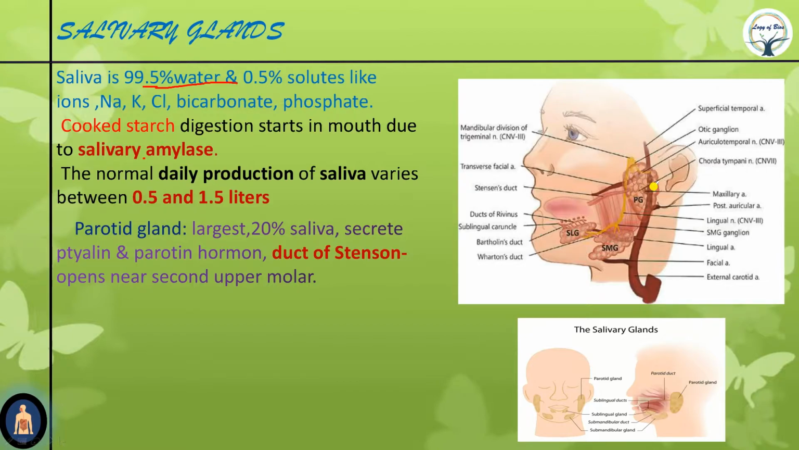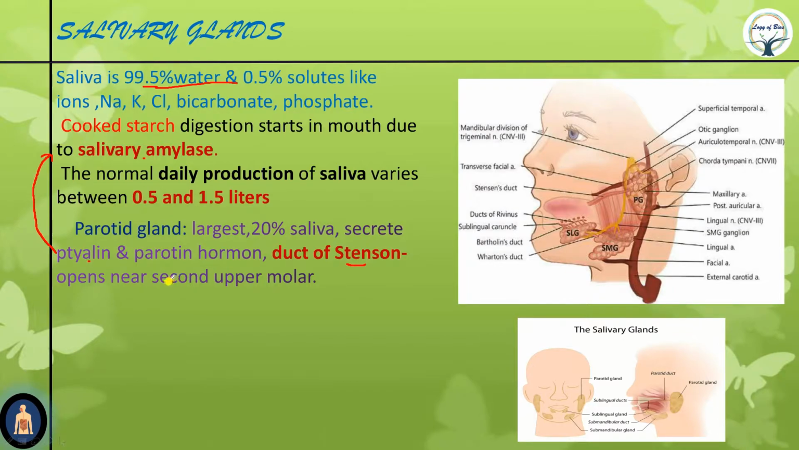Ptyalin is another name for salivary amylase. Salivary amylase or alpha amylase is also known as ptyalin. Now the parotid gland has a duct known as the duct of Stenson. The duct of Stenson is the duct of the parotid gland.